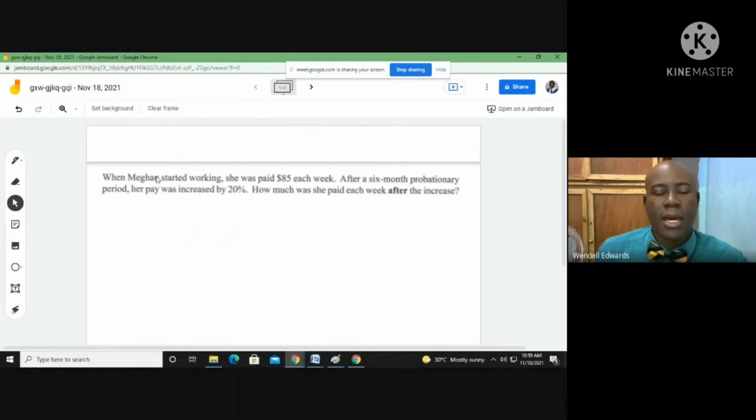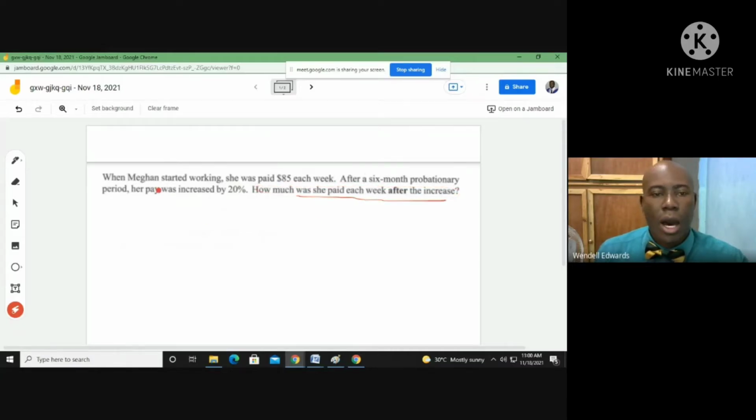It says CSEC 2021. When Megan started working, she was paid $85 each week. After a 6 month probationary period, her pay was increased by 20%. How much was she paid each week after the increase? So the focus here is that there was a 20% increase, and we want to know how much she's getting after that increase.